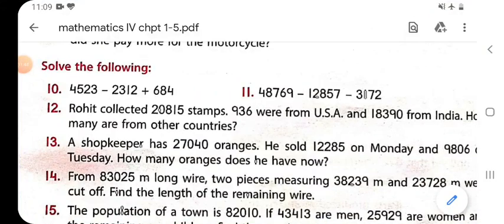Moving to the next, that is question number 11. It is similar to the 10th one. Just do it yourself or we will discuss it tomorrow also. As you can see, two numbers are negative, so don't worry, we will discuss it tomorrow. So this is enough for today.